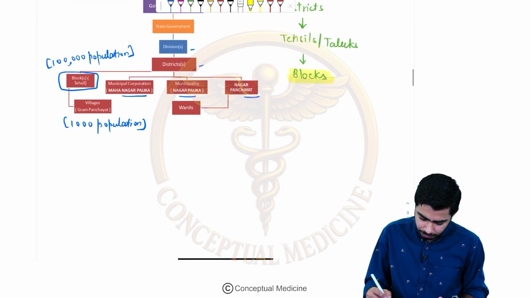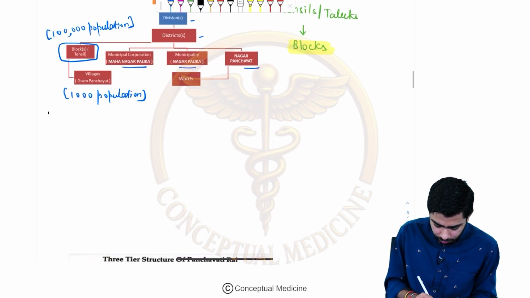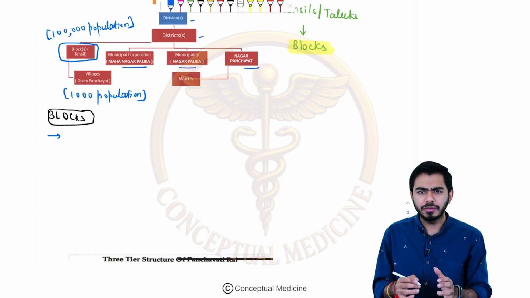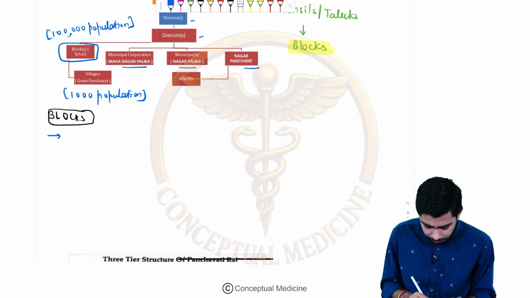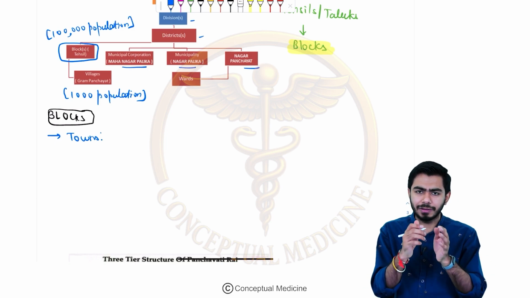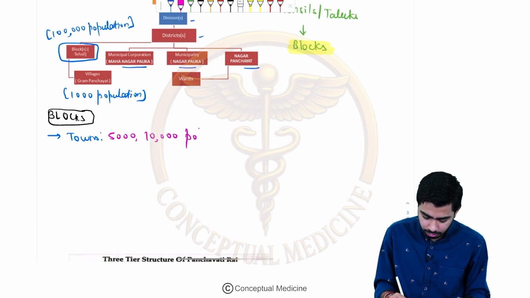Under the blocks, we might be having the towns, right? So now here I am talking about the blocks. Under the blocks, we are having different things over here, right? First of all, let me talk about the towns. Different populations might be asked. So in the towns, we are talking about 5,000 to 10,000 people being covered. So 5,000 to 10,000 population might be covered under the town level, right?